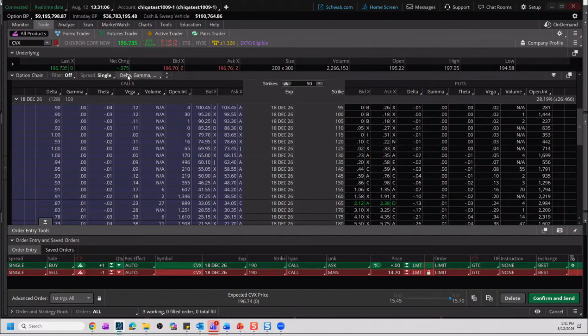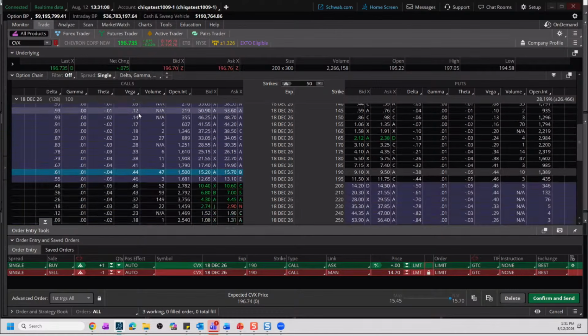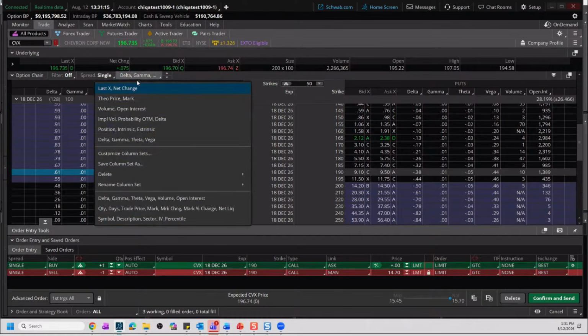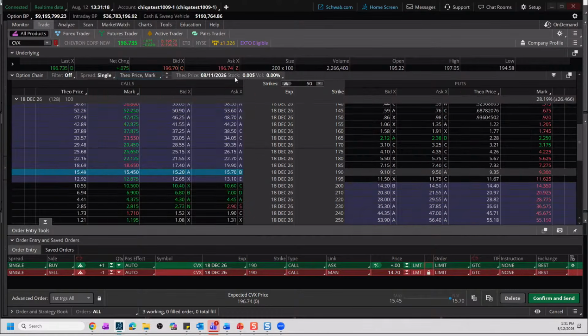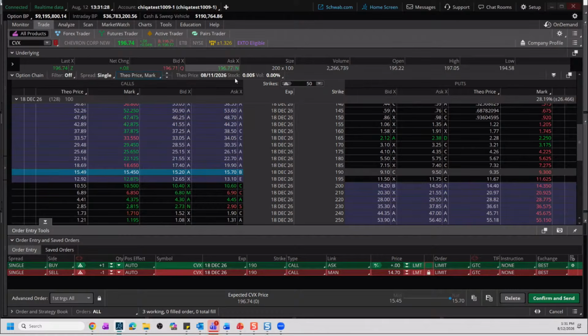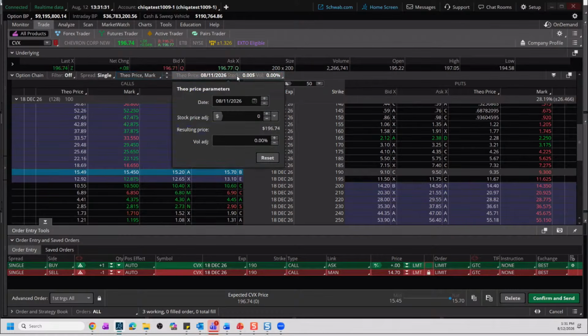Well, if we want to take a look, we can change this on the option chain. See how we have this set up for delta, gamma, theta, vega, volume, open interest? We could just change this real quick to Theo price mark. And this allows us to run a little bit of a theoretical analysis on where the price of the stock could be given volatility, given time, and things like that. Or I should say the price of the option should be based on those factors.